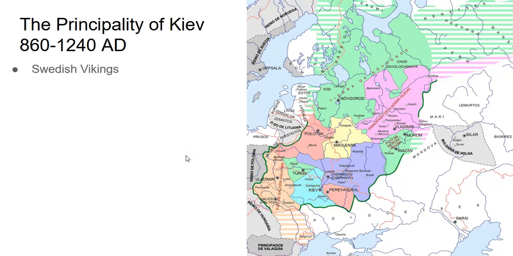Basically, what's going to happen is from Scandinavia up here, you're going to have these Swedish Vikings that come, take their boats, and sail them up and down these various rivers that cut into modern day Russia and modern day Ukraine. The people in this region, these nomads, these Slavs, start calling them Rus, which is Slavic for Swede.